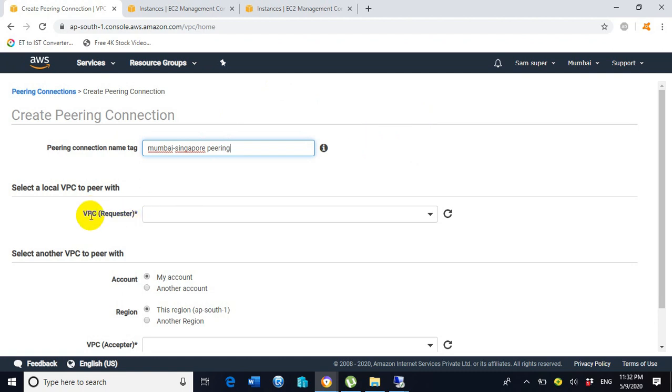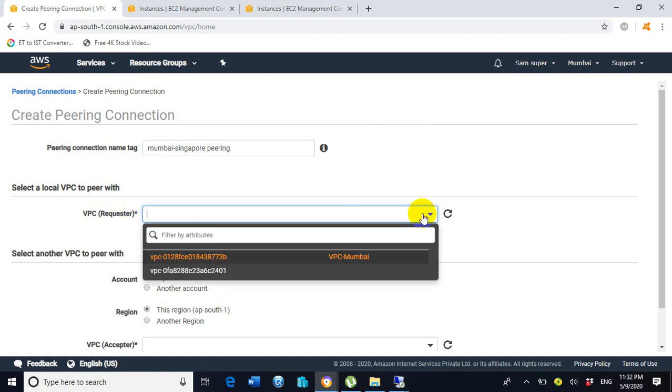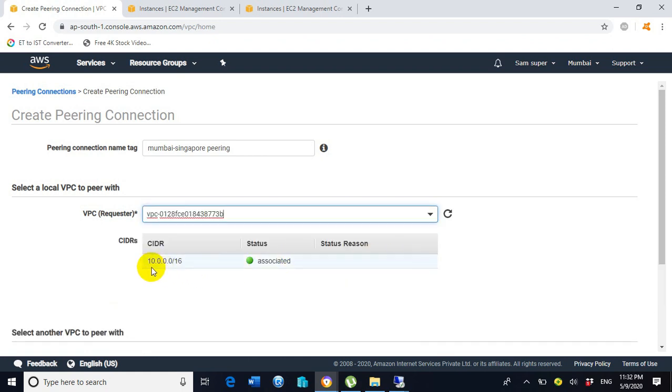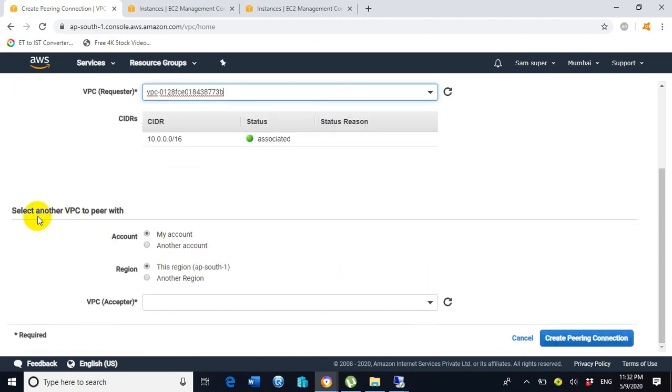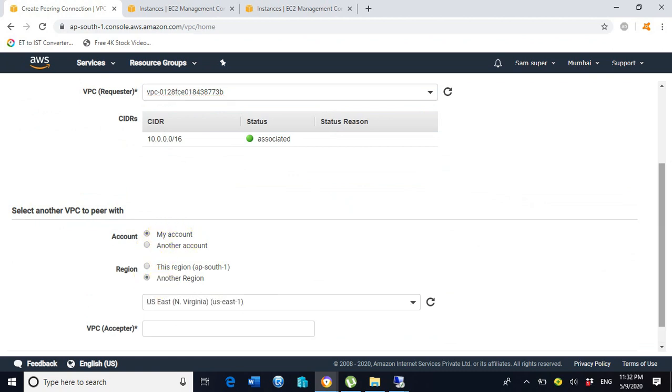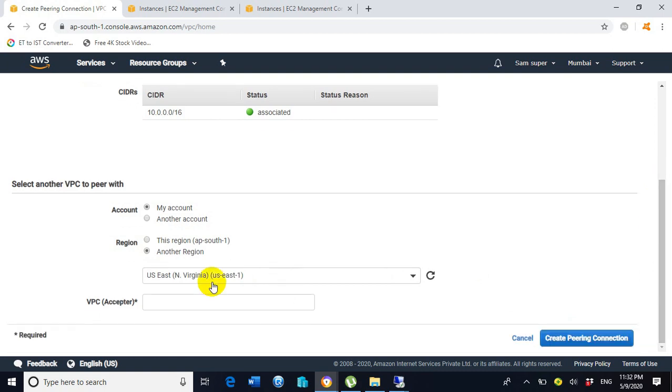Now click on VPC requester. The VPC requester is VPC Mumbai. So select it, and now you can see here 10.0.0.0/16, it is showing status associated. Then select another VPC to pair with. Under this one you need to select another region.